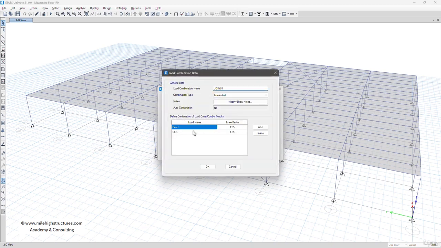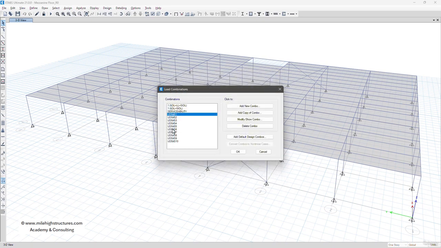Here you can see that it is just 1.35 times the permanent action. So we can add 1.35 times G, or we can say 1.35 times the dead load itself.